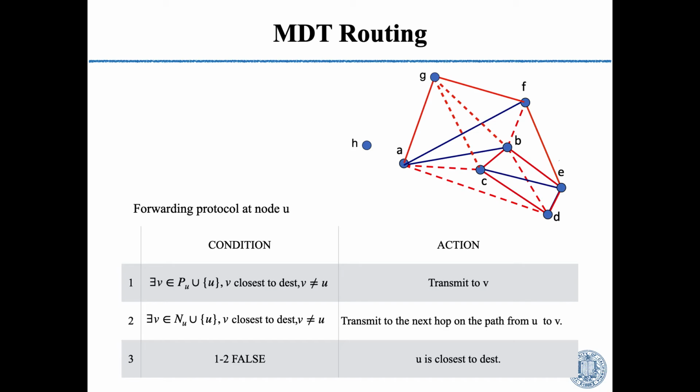Then it needs to transmit to A. However, there's no physical link between C and A, but we know there is a virtual link from C to A via C to B to A. So C will transmit to B, which is the next hop on the path from C to A. And here's how it works.